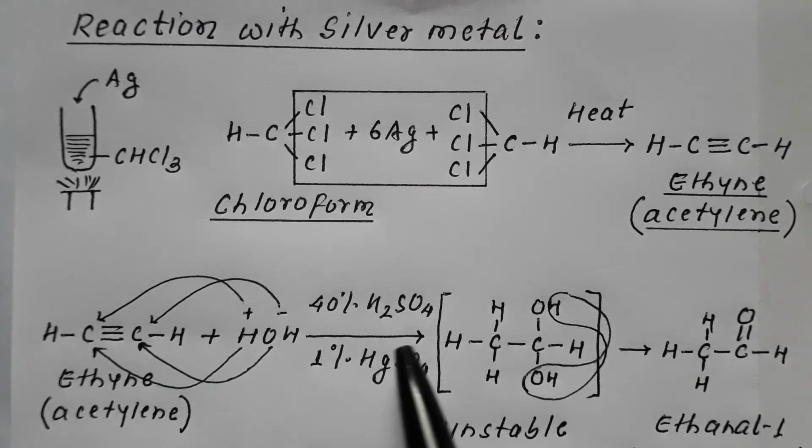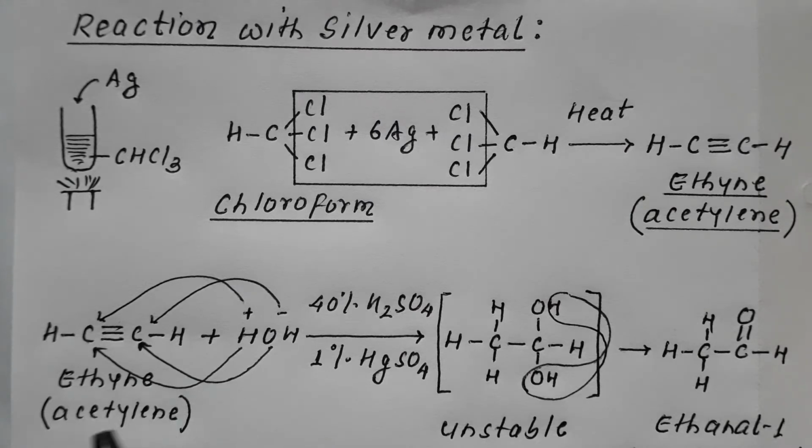What is the role of H2SO4? Remember, the role of H2SO4 is to provide H+ ion that will make the medium acidic. What is the role of HgSO4? It provides Hg2+ ion that catalyzes the reaction. So H2SO4 gives H+ ion, HgSO4 gives Hg2+ ion. In fact, it is the addition of water that is taking place.